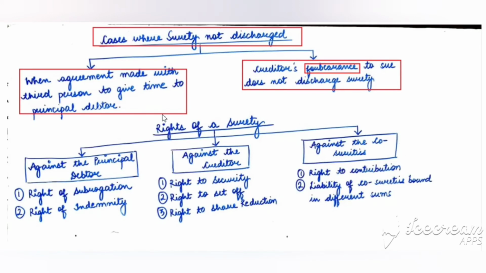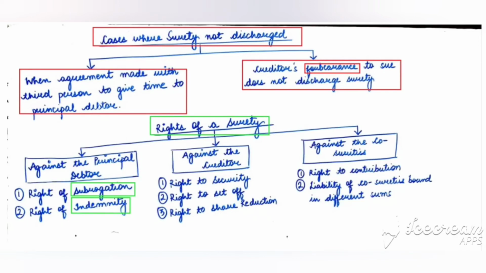Then we have rights of a surety. So what are the rights of a surety? Number one is rights against the principal debtor. First is right of subrogation. It means that when the surety performs his duty or pays off the debt to the creditor, the surety comes into the shoes of the creditor. Second is right of indemnity.